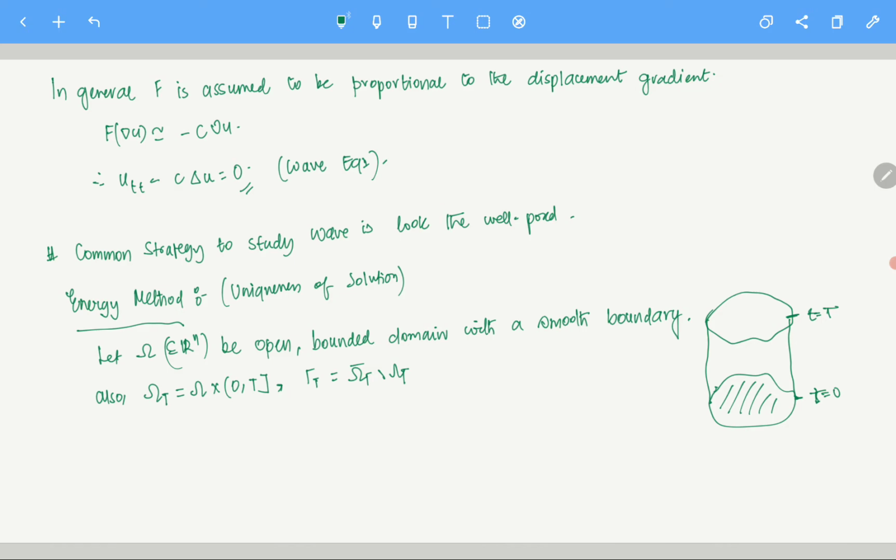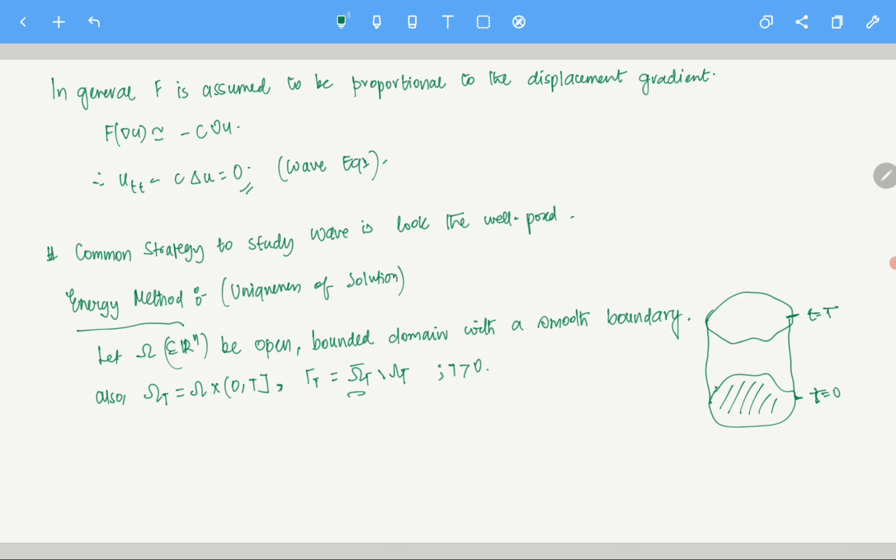Gamma t: you take everything. Omega t bar is the whole cylinder, inside, outside, everything, and you just take omega t out. So only the vertical sides and the base are there. That is gamma t. Of course, this capital T is greater than 0; that is the general assumption.